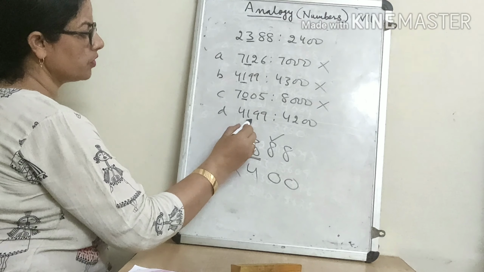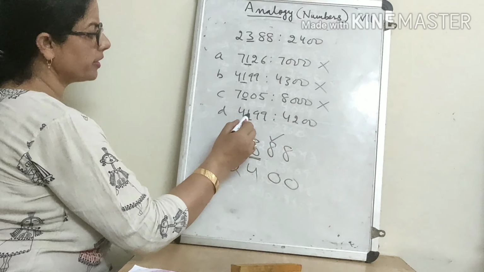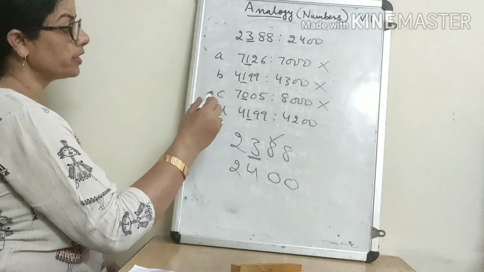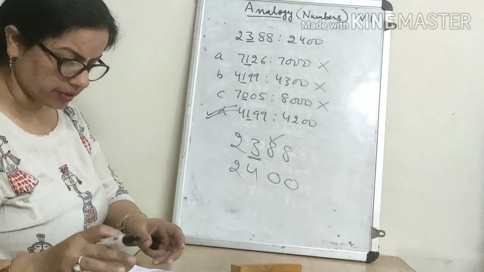And here if you round off this number to the nearest 100, in place of 9900, this one will become 2, because the nearest digit is more than 5. So option D is the right answer.